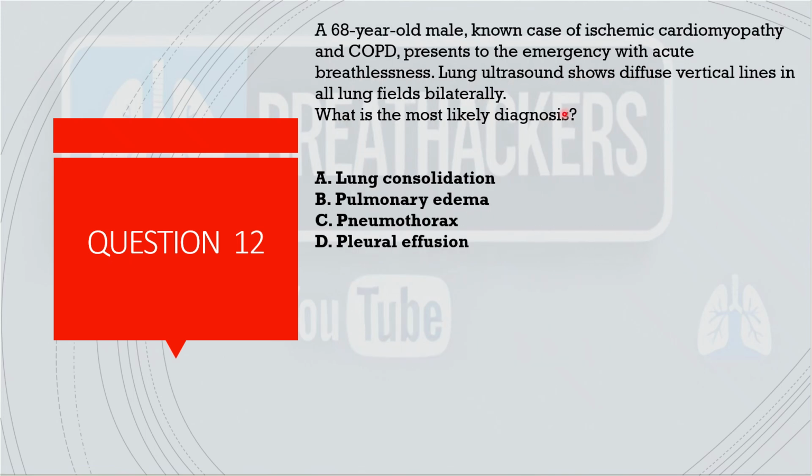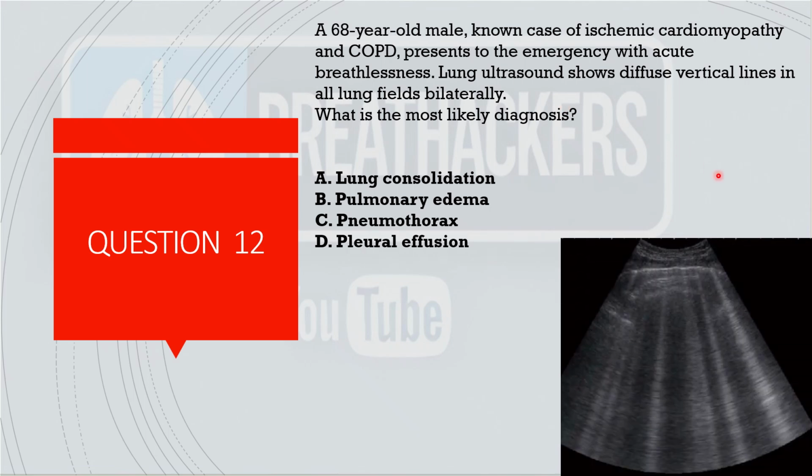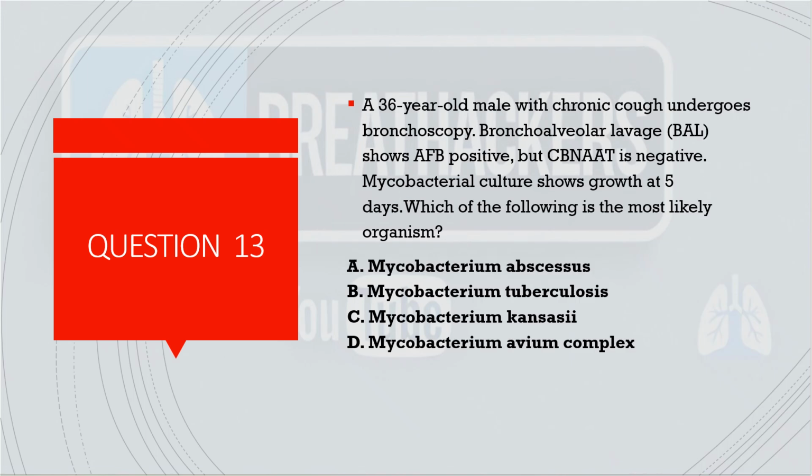Coming to the next question, 12: a 68-year-old male, known case of ischemic cardiomyopathy and COPD, presented in emergency with acute breathlessness. Lung ultrasound shown here shows multiple vertical lines bilaterally in all the lung fields. This is one of the lung fields, and there are more than 2 vertical or big lines. So this is a clear case of pulmonary edema. So B is the answer for this.